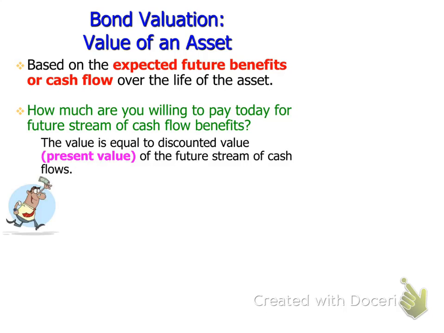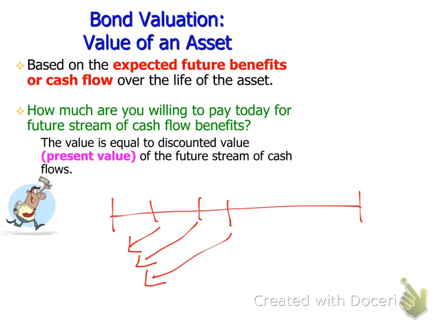These chapters basically consider the valuation of the bond. It means: what is the value of the bond today? How much are you willing to pay for the bond today? Based on the expected future benefit or cash flow over the life of the asset, how can I value this bond? The value of the bond today is basically based on the future cash flow that I'm going to receive.